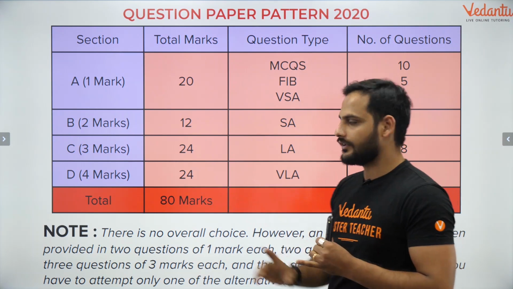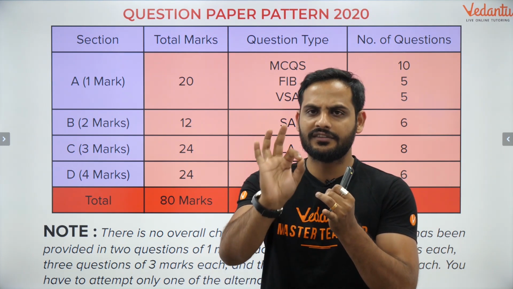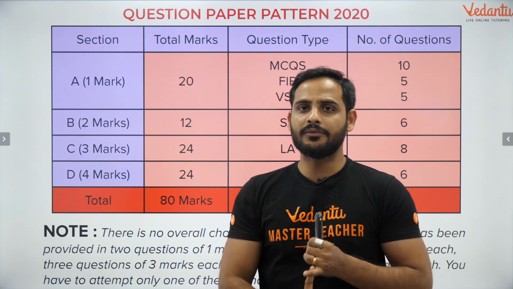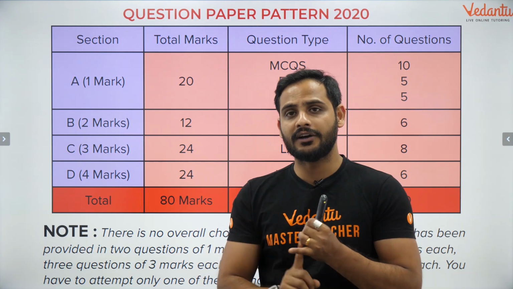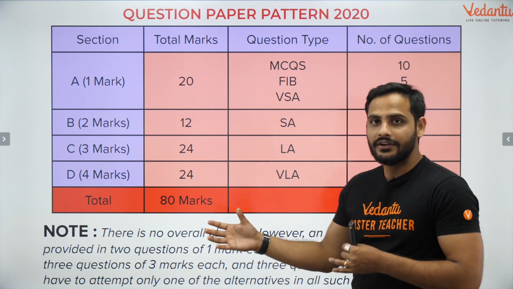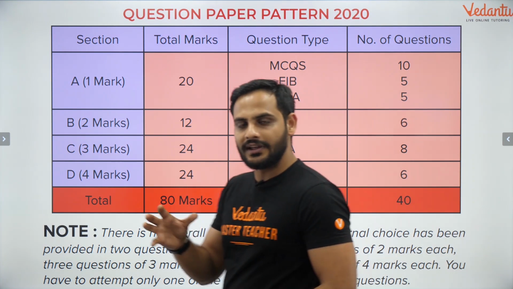Definitely, out of these 6 questions, 1 question will be from statistics, that is nowhere it is going. Statistics, 1 question pakka. 1 question pakka from linear equations in 2 variables, 1 question pakka from trigonometry, 1 question pakka from triangles. So these questions are a fixed criteria. So these questions you need to attend.